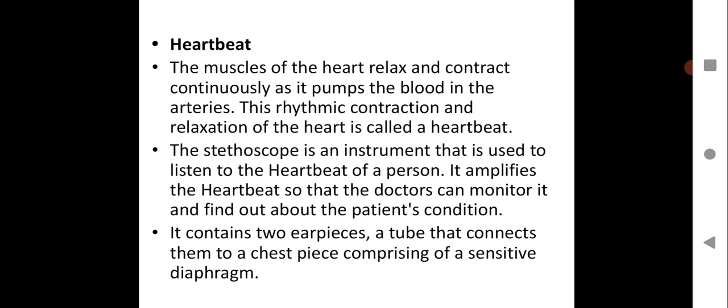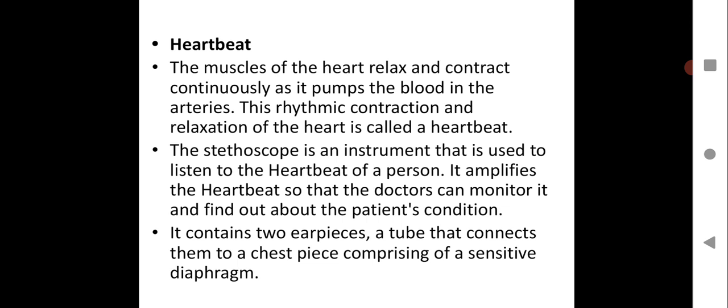We are going to first see what is heartbeat. We have learned about the structure of the heart. We have seen how blood flows in the heart and in the body, how the heart helps in the transportation of blood and in purifying blood, and how arteries, veins and capillaries work in the circulatory system.